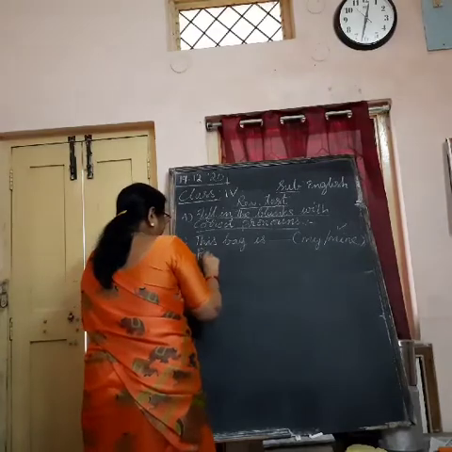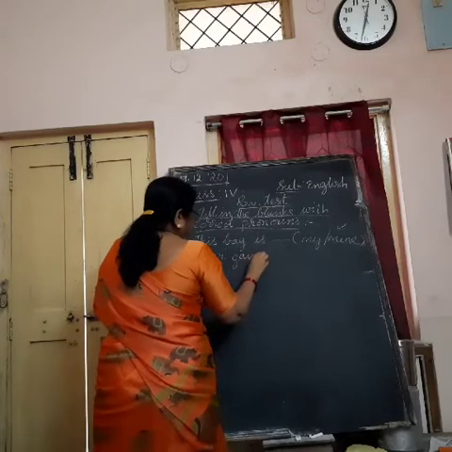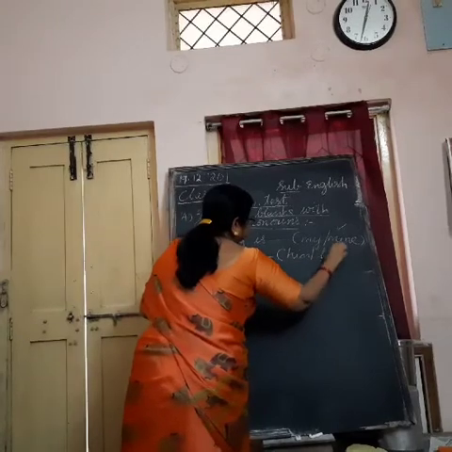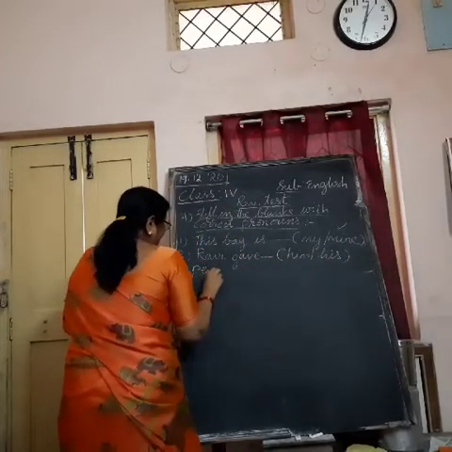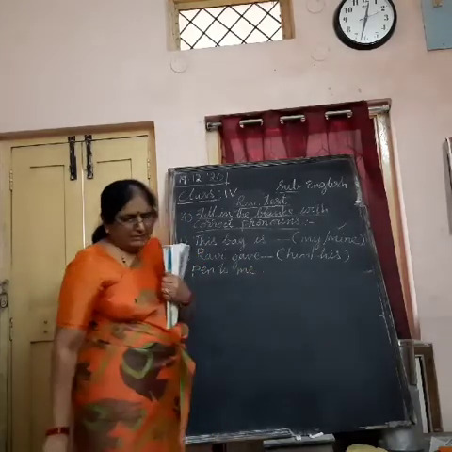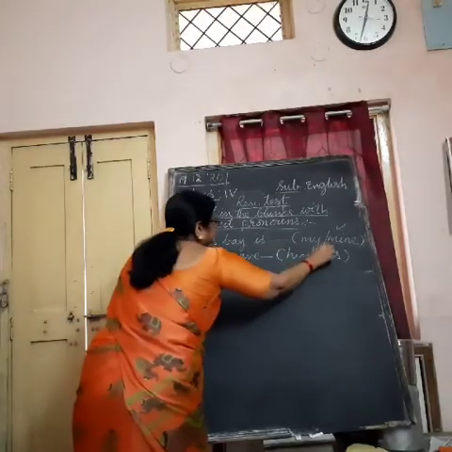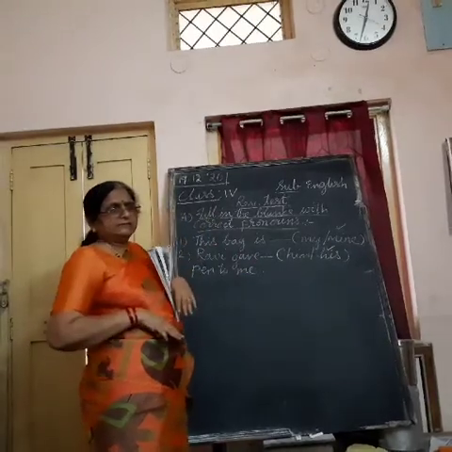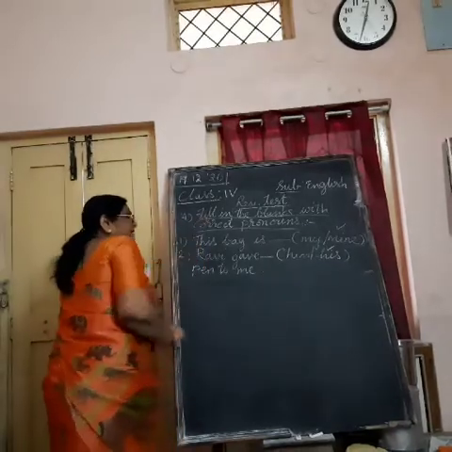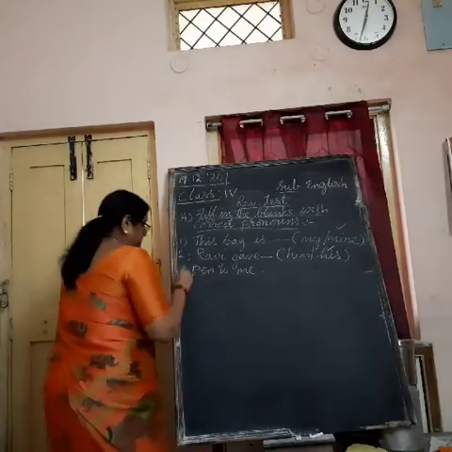Second, Ravi gave him or his pen to me. So what will we get? Ravi gave him pen to me is not correct. Ravi gave his pen to me. It is his, the right answer is his. So yesterday's ones and today's we are mixing. One or two sentences we are giving. After completing all this, I am going to conduct one test like that for you also. Don't worry.